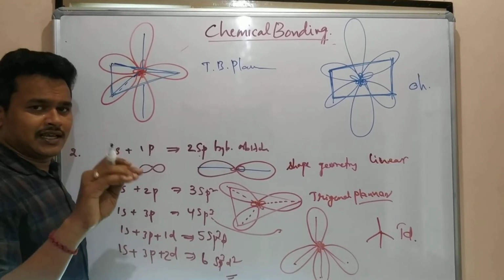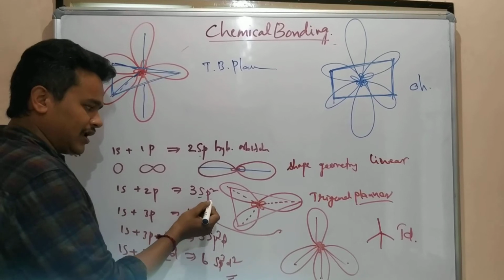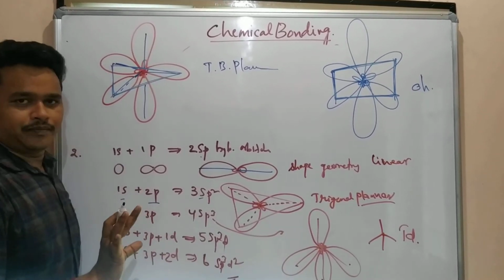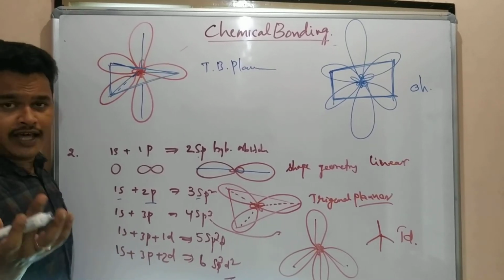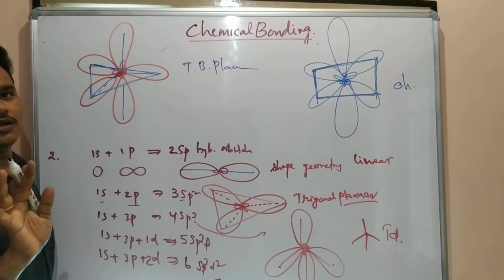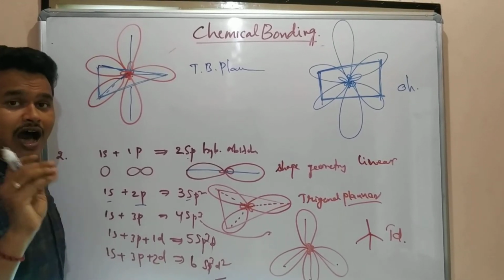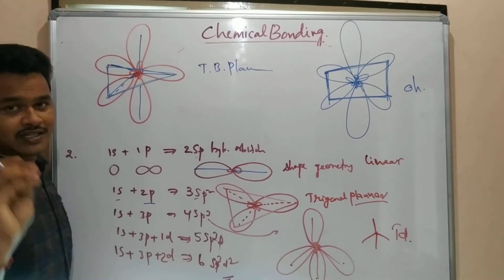In case 1 s orbital and 2 p orbitals are participated in hybridization, orbitals may contain electrons or may not contain electrons. Only orbitals participate in the hybridization. Orbitals only will decide.